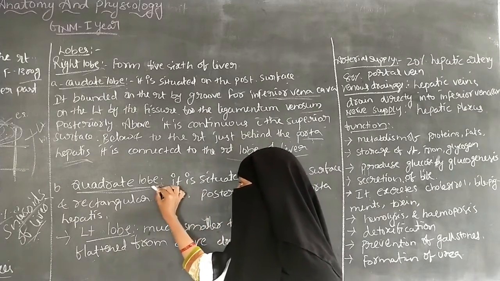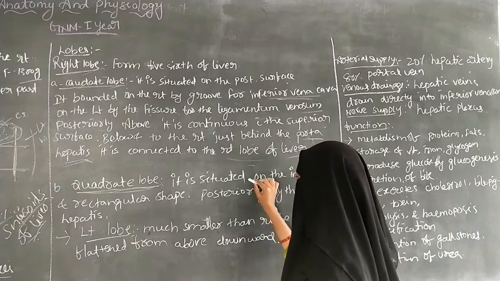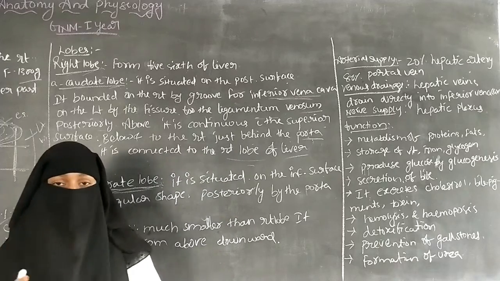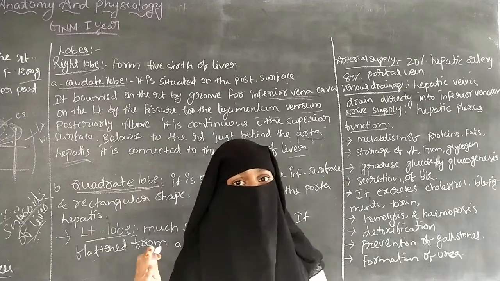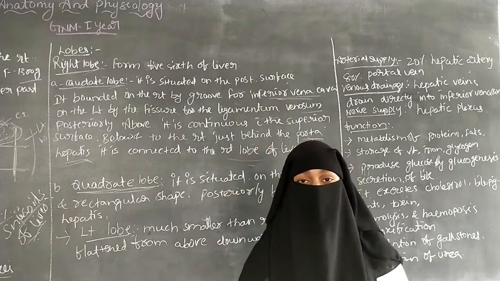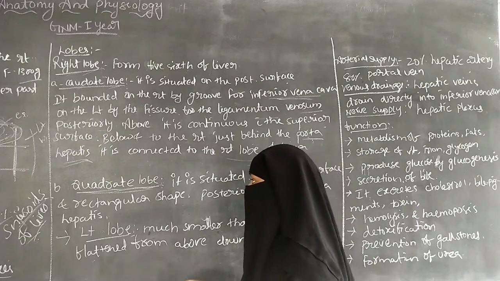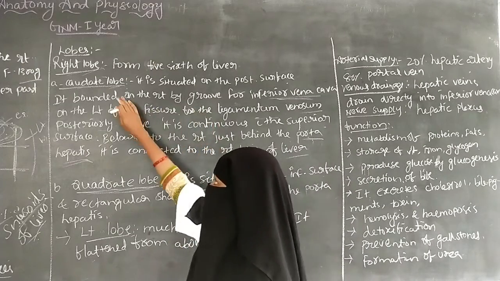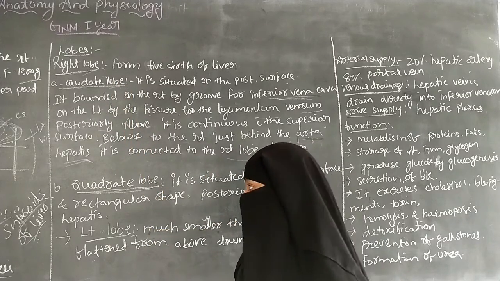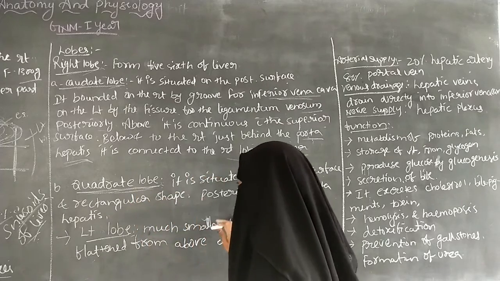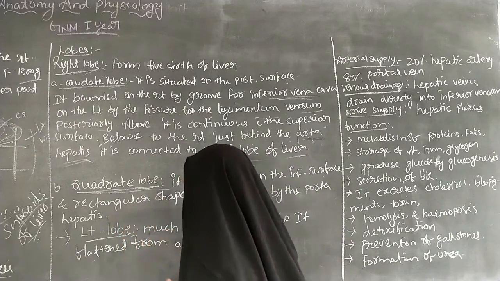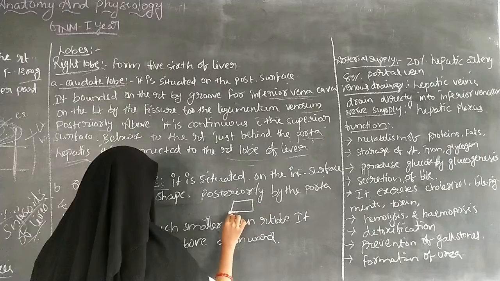And the next one is the quadrate lobe. The quadrate lobe is situated on the inferior surface of the right lobe, and the caudate lobe is situated on the posterior surface of the right lobe. The quadrate lobe is situated on the inferior surface of the right lobe, and it is rectangular in shape.